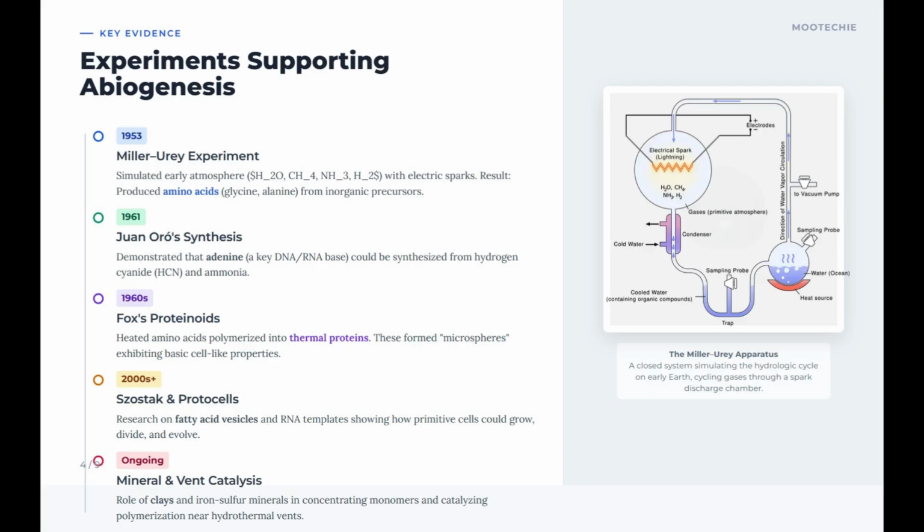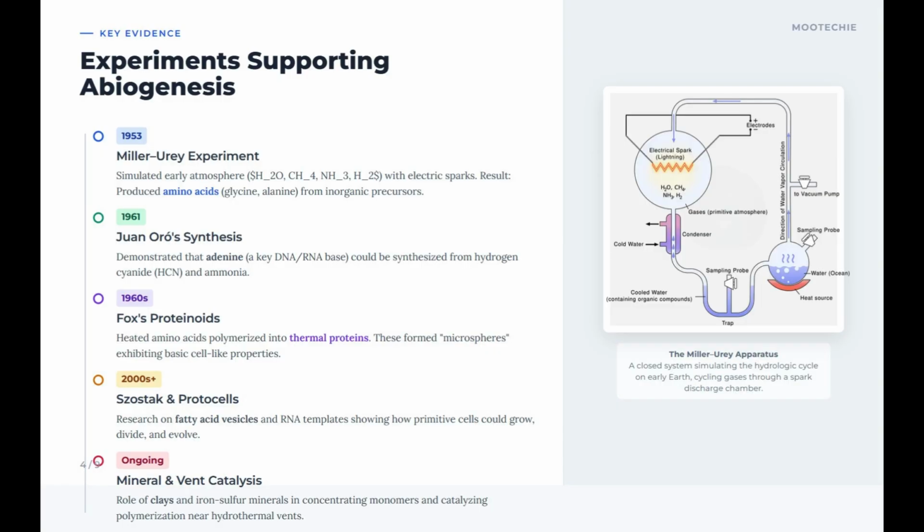Scientists now study how underwater hot springs and certain rocks could have acted as natural laboratories, speeding up the assembly of life's molecules. The Miller-Urey apparatus. This image shows the classic experimental setup, a flask representing the ocean and an atmosphere chamber where sparks simulated lightning, driving the formation of organic compounds.